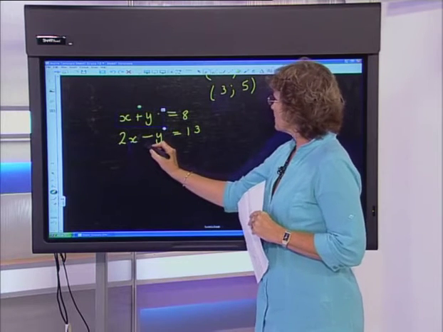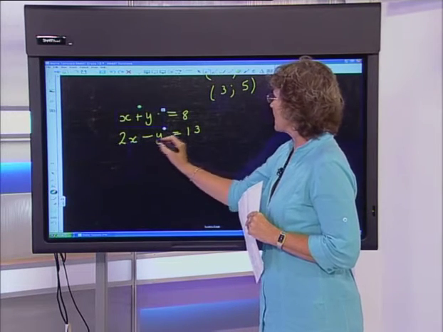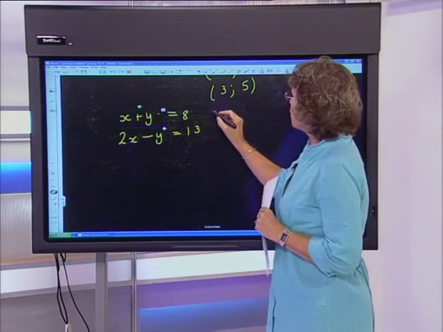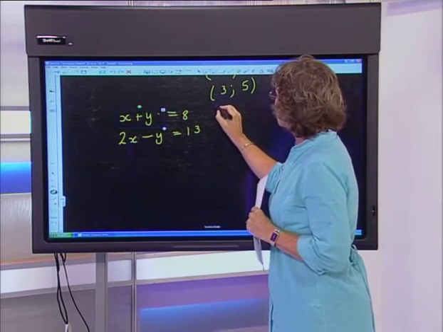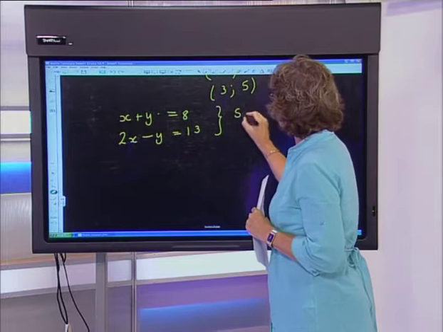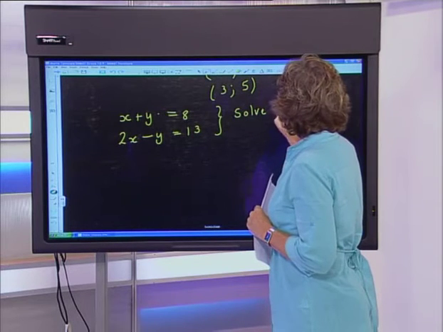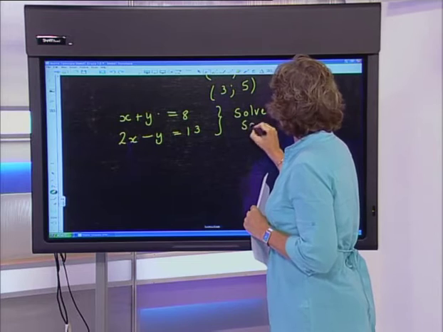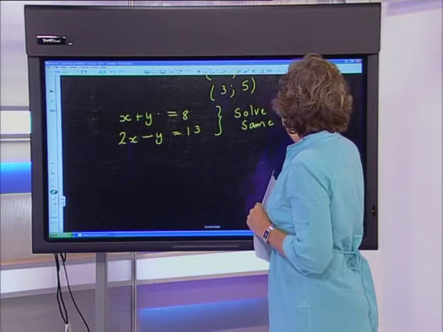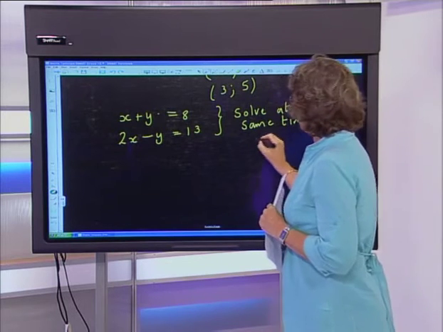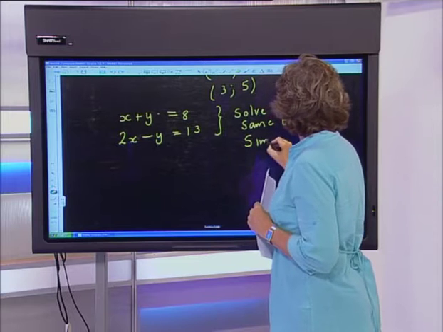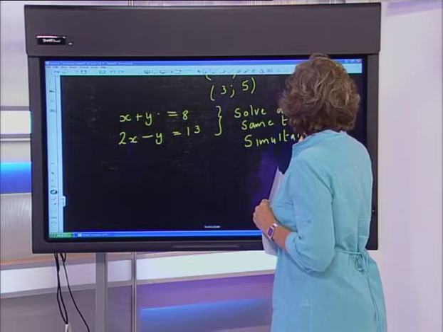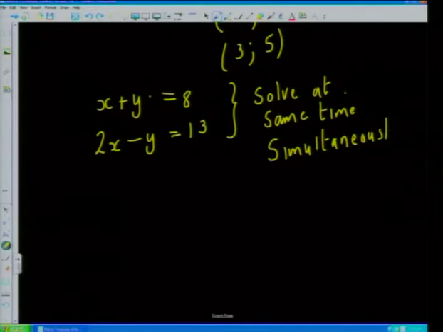But if I try to use it in the second equation, 2 times 3, take away 5, doesn't give me 13. So although it works in the first equation, it doesn't work in the second. So what I'm wanting to do is solve these two equations at the same time. I want to find a set of solutions that actually works for both, okay? And the big fancy word for that is simultaneously. Those of you who are adding to your vocab, simultaneously just means at the same time.